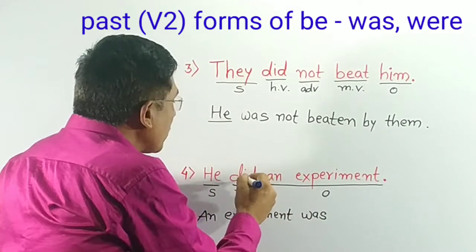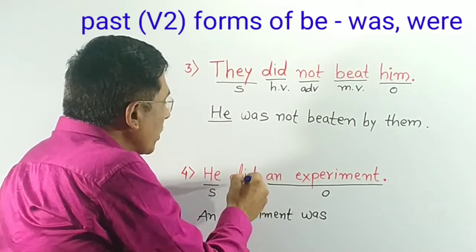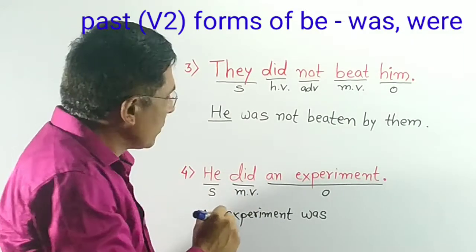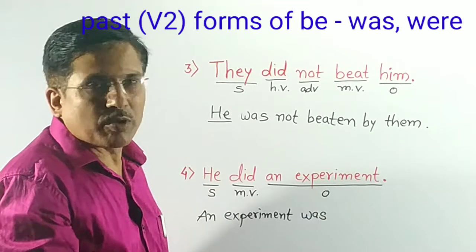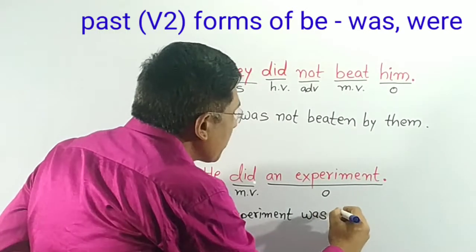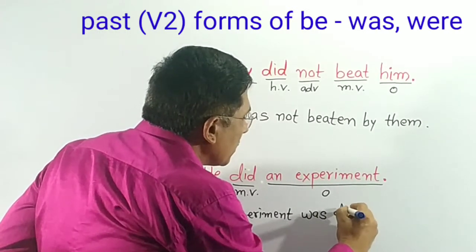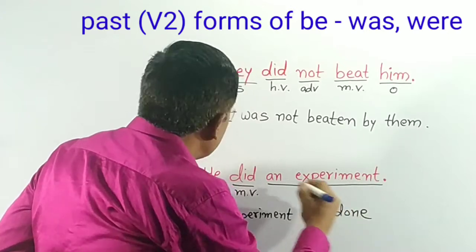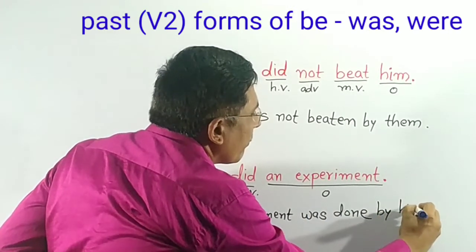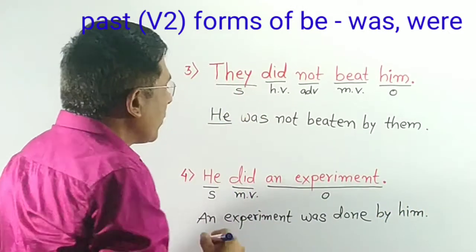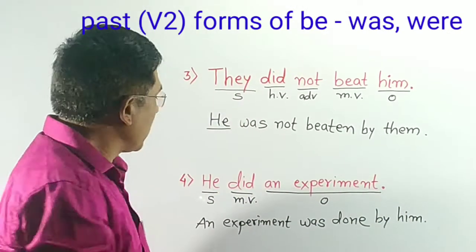And now you can't remove this did. We have to use its past participle form. An experiment was done by him. Here our passive sentence is ready.